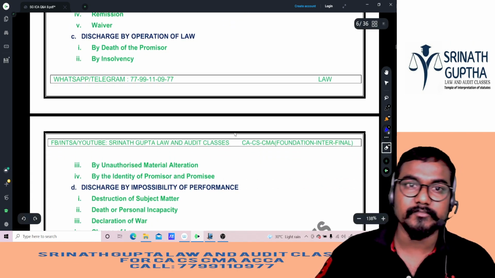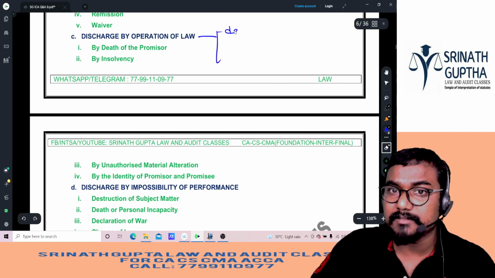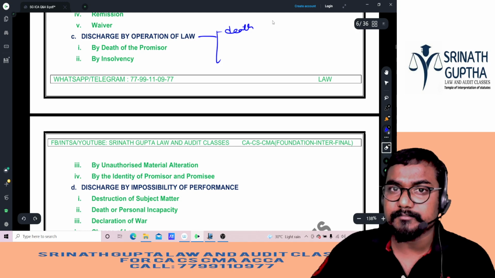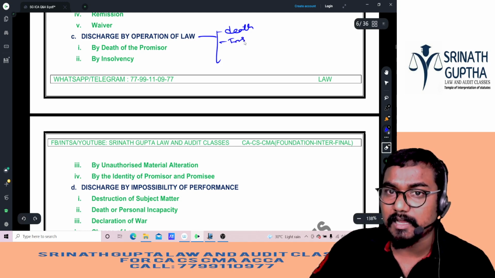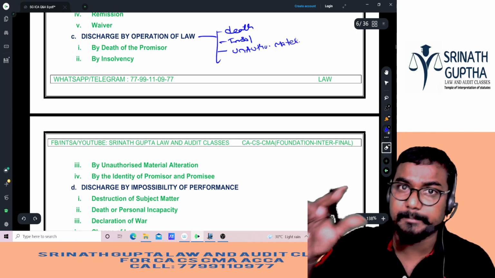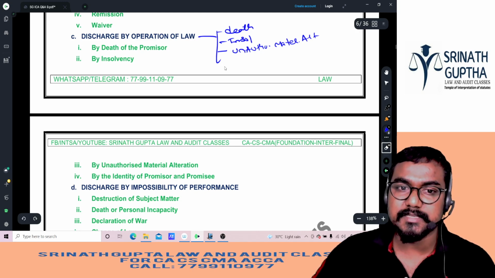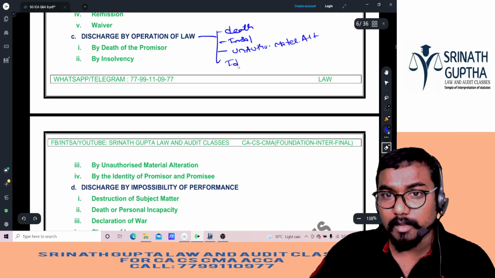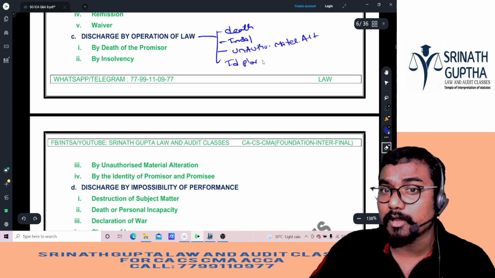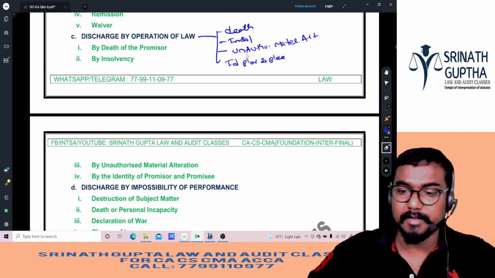Next, the third method, by operation of law. It is 4 types again: death of the offerer or the offeree, and insolvency of the offerer or the offeree. Next one, unauthorized material alteration. If you observe, in the regular class I gave a big chart in one page itself. And the last one is the identity of the promiser, that is, the promiser becomes the promisee. I gave a bill of exchange example, and I gave the promissory note example.